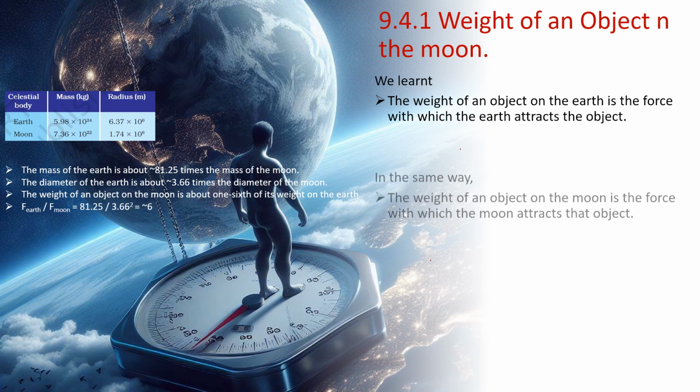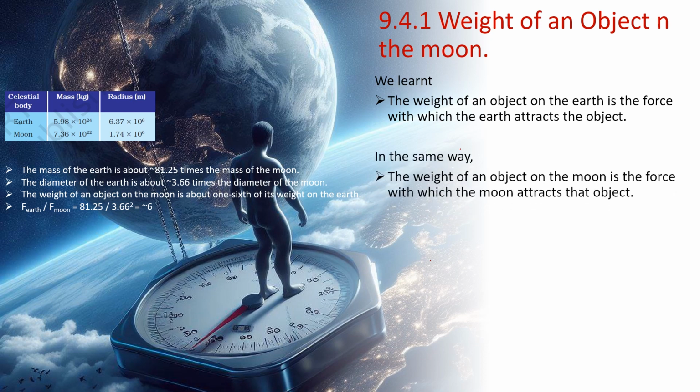Similarly, we can say the weight of an object on the Moon is the force with which the Moon attracts the same object. So let's see, are these forces the same? The force of attraction of the Earth and the force of attraction of the Moon on a given object, are they the same or not? Let's understand that part.